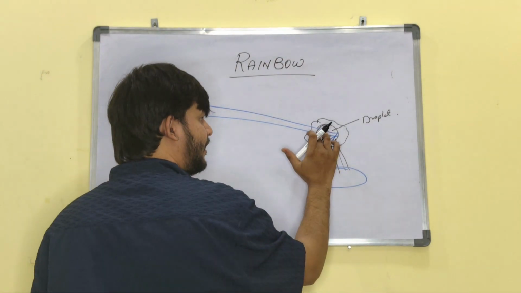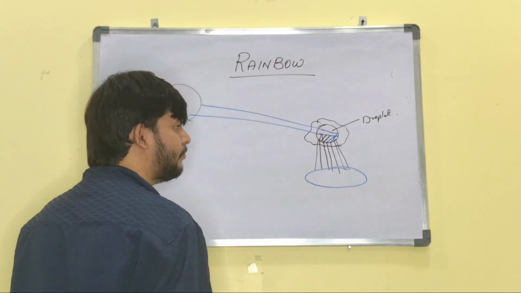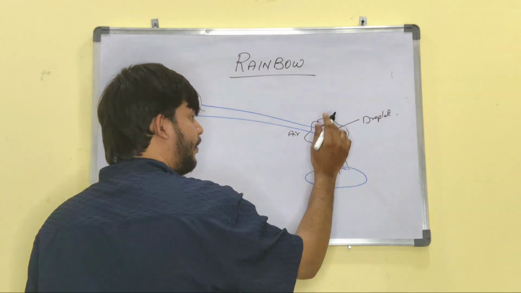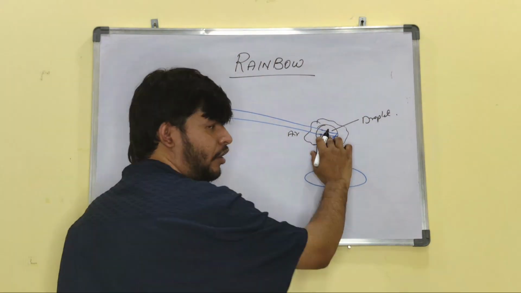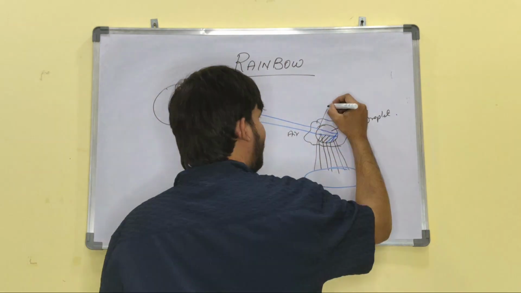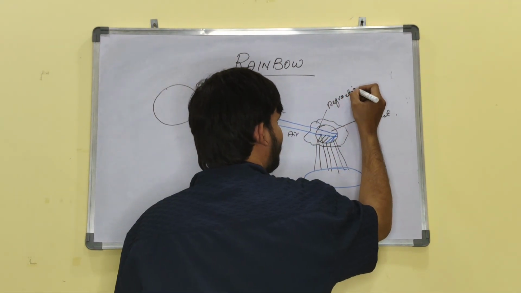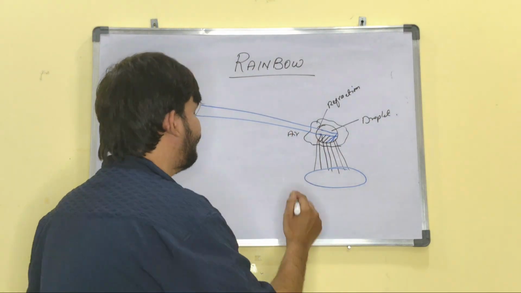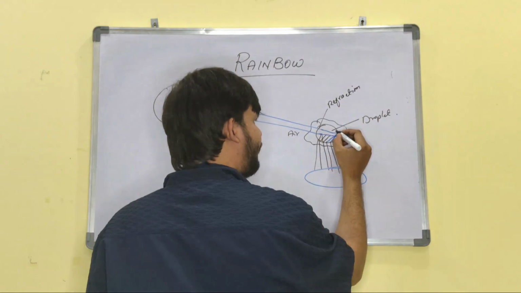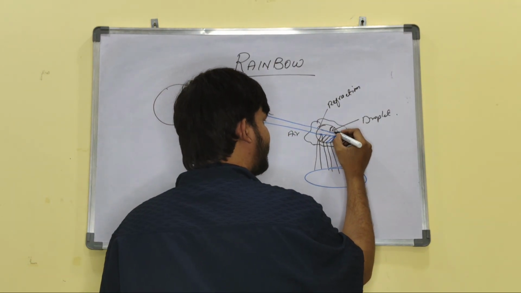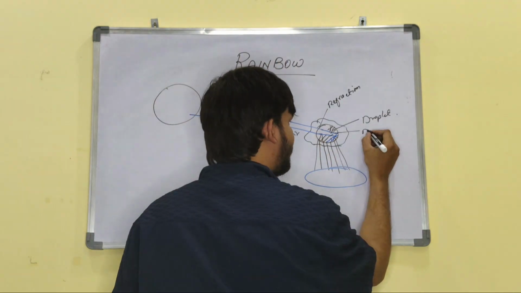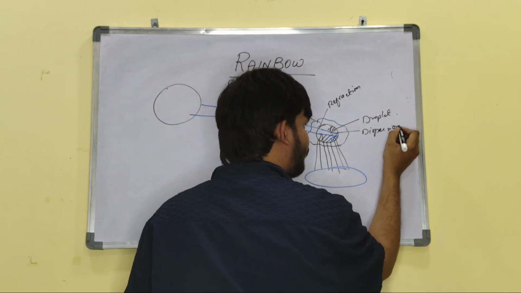When light travels from one medium to another medium, this is the air medium, this is the water medium. When light enters from the air medium to the water medium, it is changing from one medium to another, so here refraction takes place. That is the first step completed. The second one is, when this light enters the droplet, it will disperse the light. That means it will scatter. Scattering of light is called dispersion of light. The second process is complete.